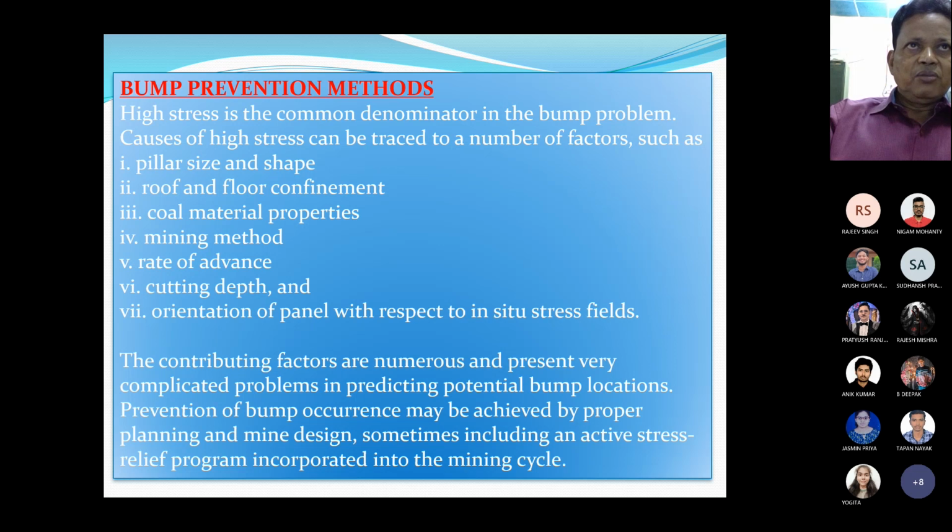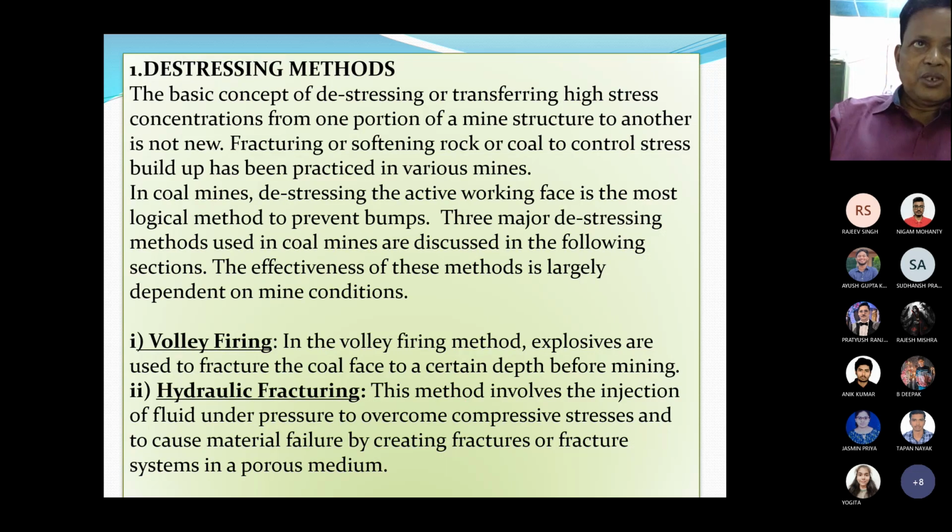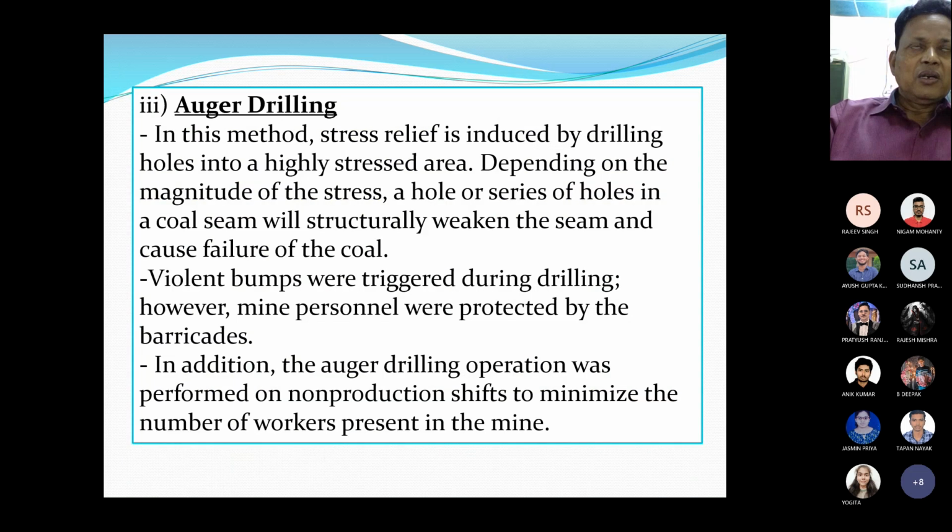Causes of high stress can be traced to a number of factors like pillar size and shape, roof and floor confinement, coal material properties, mining method, rate of advance, cutting depth, and orientation of panel with respect to in situ stress field. So these things, distressing methods: volley firing, hydraulic fracturing, and auger drilling. So these are the various methods available for controlling coal mine bumps.